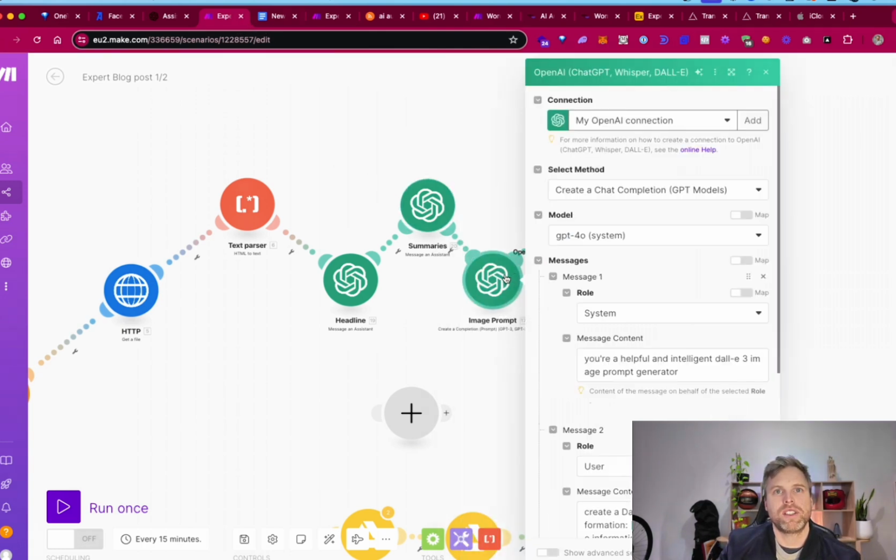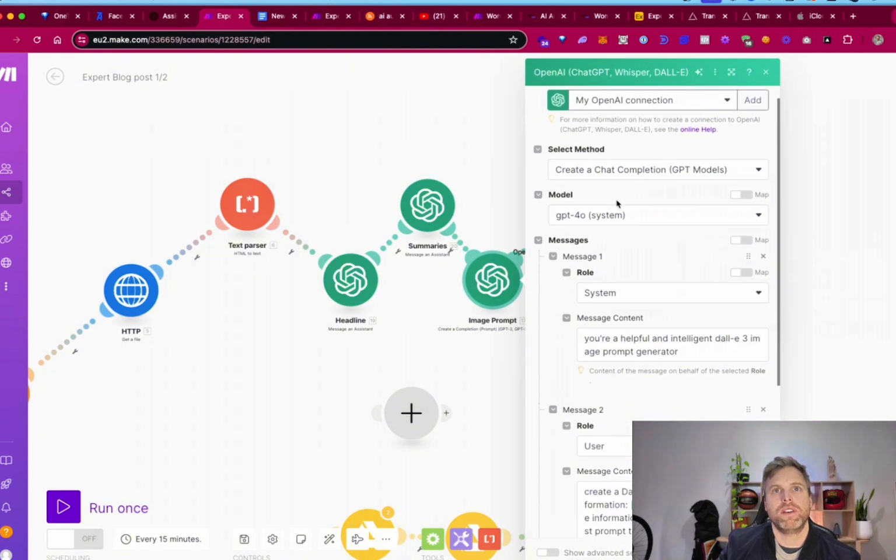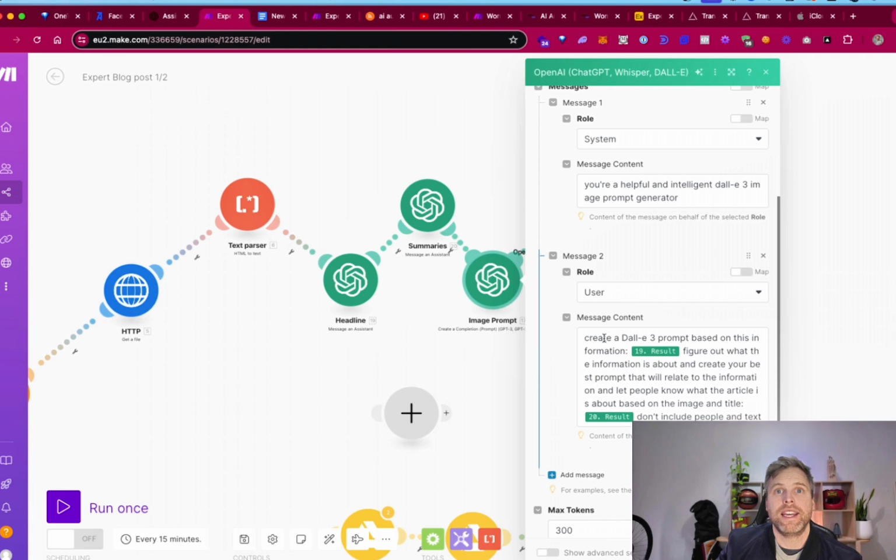Now we need an image because we want it to look really nice. We use a create completion with this one, and I use 4 Omni. Start with system, and you use: You are a helpful, intelligent DALL-E 3 image prompt generator. Then user: Create a DALL-E 3 prompt based on this information.